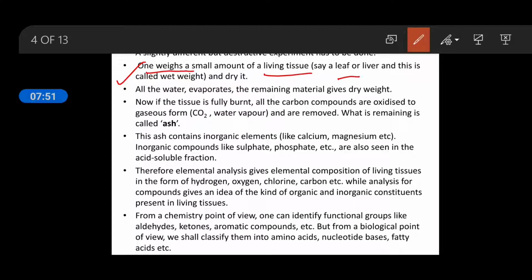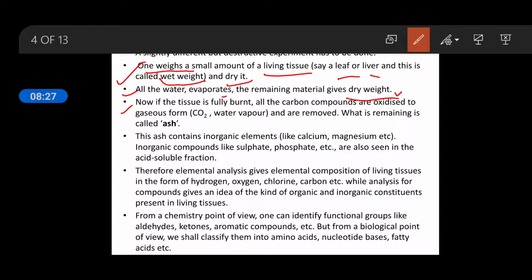This living tissue may be leaf or liver. When we weigh a living tissue directly, this is known as wet weight because it contains moisture. So we have to dry it. After drying, all the water evaporates, and the remaining material gives us the dry weight. Dry weight is the actual weight because the water molecules have evaporated, and the remaining material contains only the dry weight.